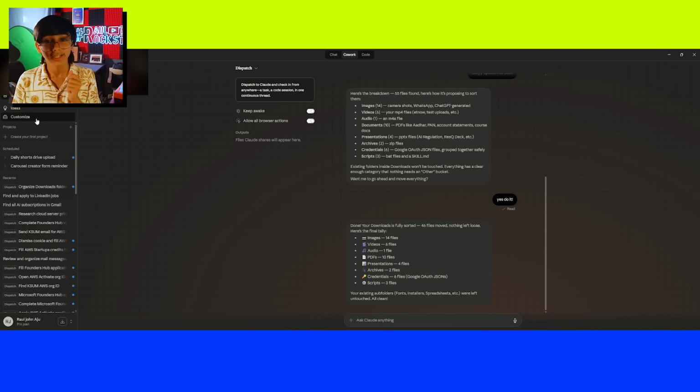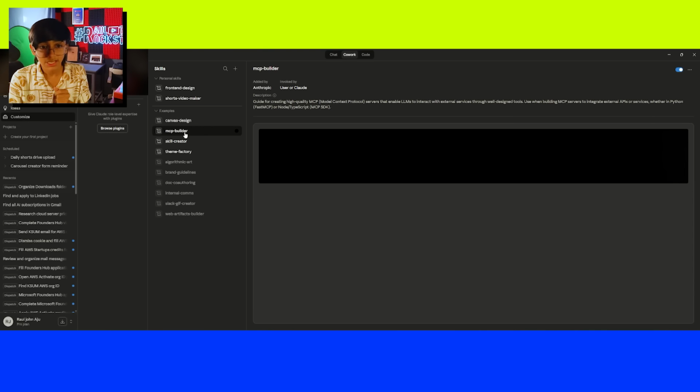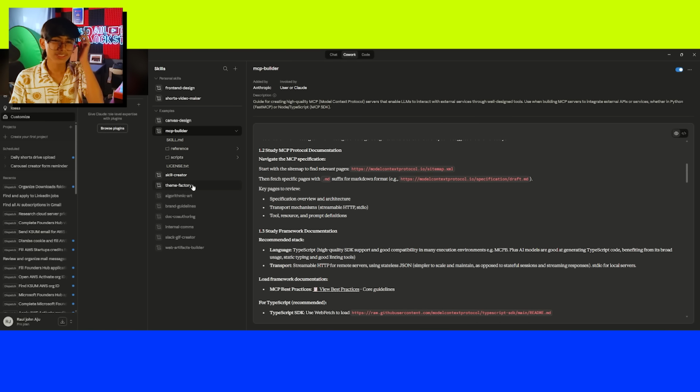You know how AI is supposed to take away all your skills? Well, this is, I think, the first part of it, because if you come to customize, right? If you come to skills here, you can actually give AI certain types of skills. These are basically files telling it how to do something. Okay, I know it sounds pretty complex.